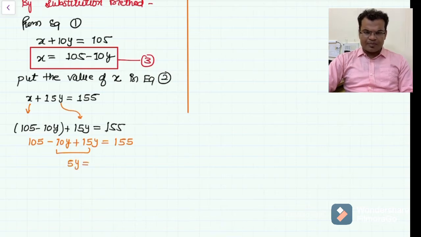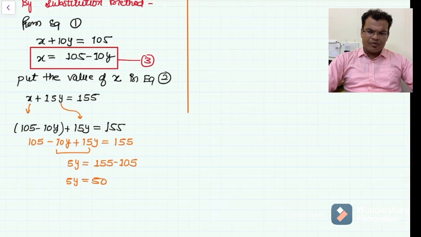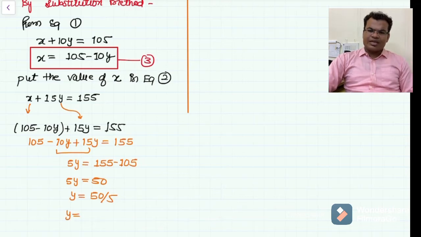So I will write 5y equals 155 minus 105. When you subtract 105 from 155 you get 50, and y equals 50 upon 5, that will be 10.